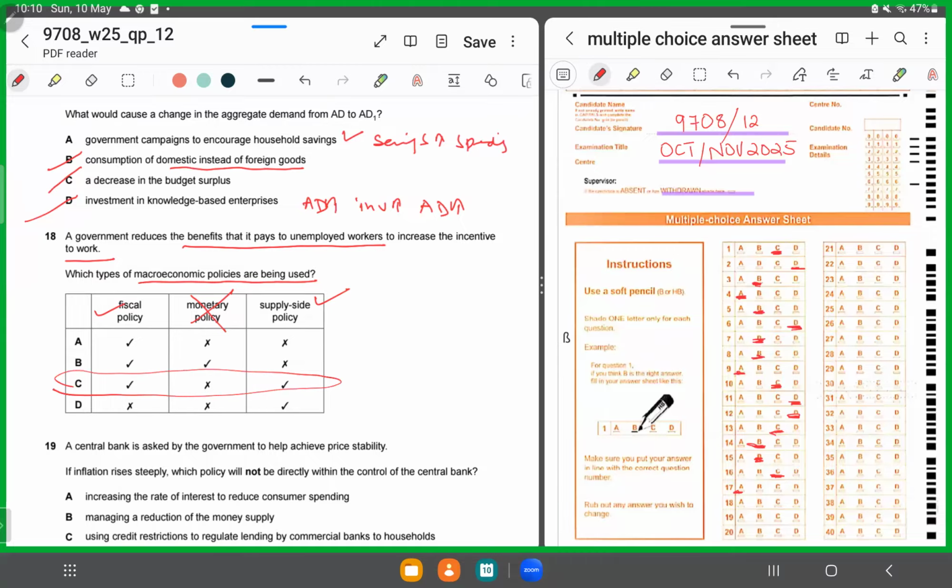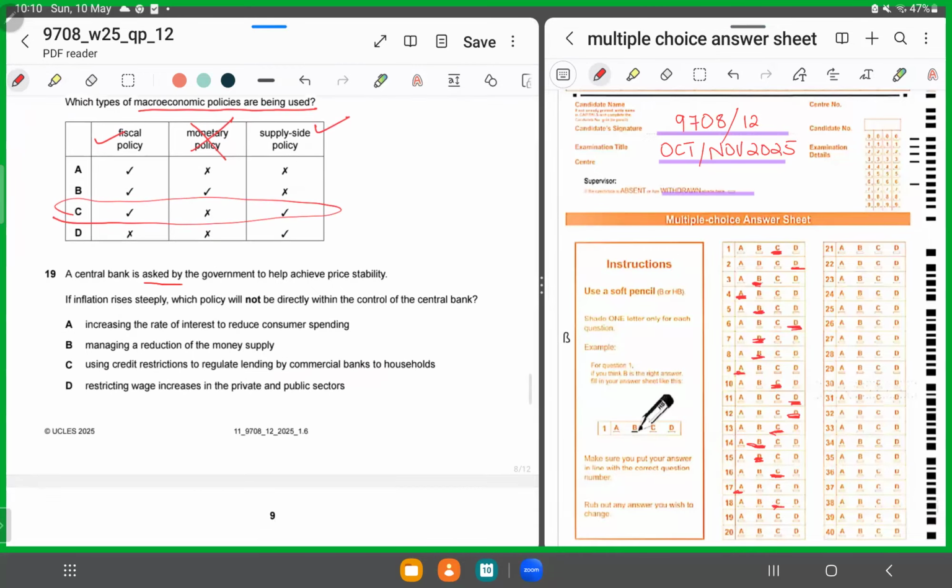That's the correct answer. Moving forward, MCQ number 19. A central bank is asked by the government to help achieve price stability. If inflation rises, which policy will not be directly in the control of the central bank? So now, what can a central bank not do in order to control inflation?